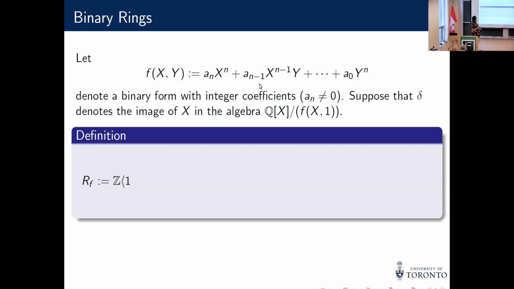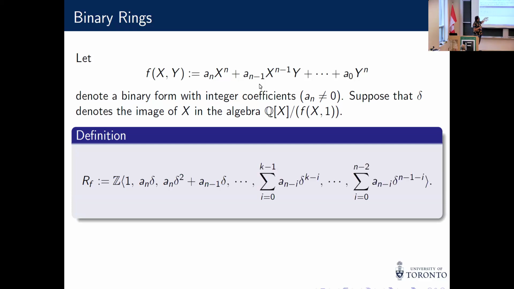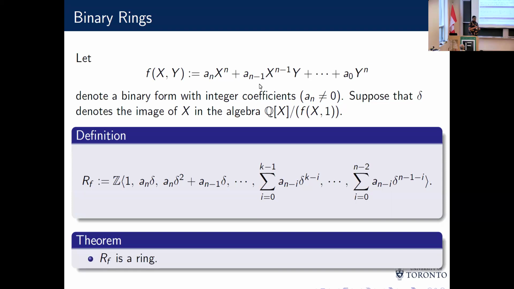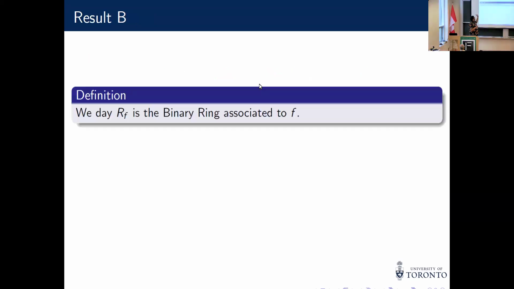We define R_f to be the Z-span of 1, a_n delta, a_n delta squared plus a_{n-1} delta, and so on. What happens is this R_f turns out to be a ring, and we can easily see that this ring's discriminant is actually the discriminant of the binary form. We say R_f is the binary ring associated to f. So you have a nice association of binary rings to binary forms, which allows us to move the counting from rings to very explicit arithmetic objects.